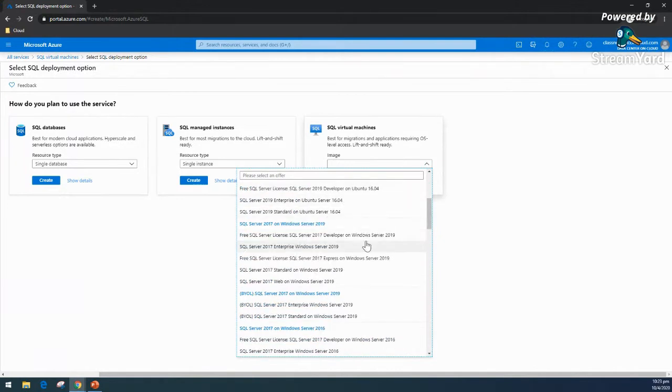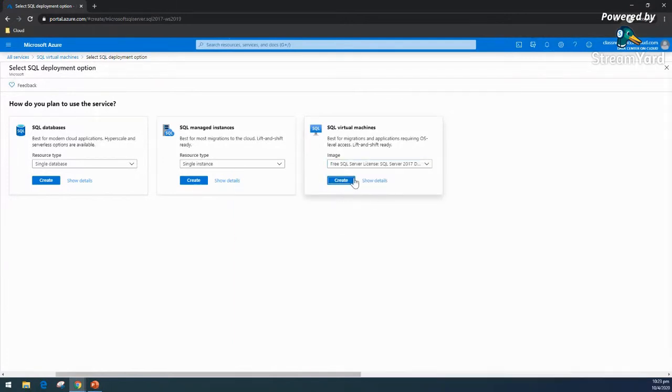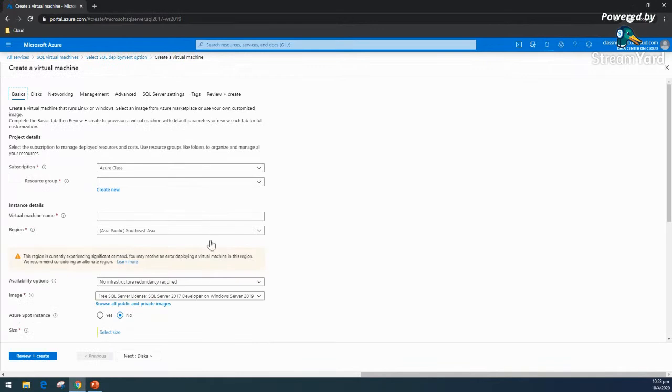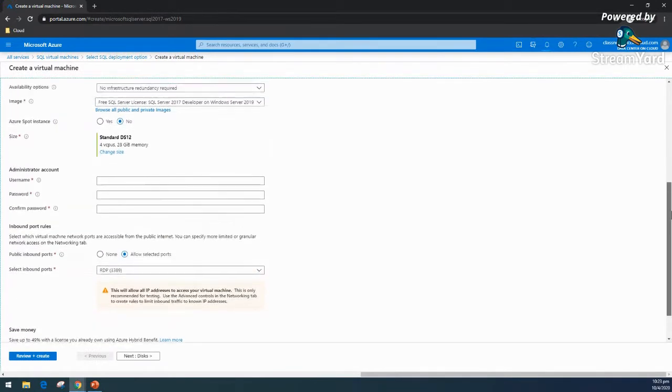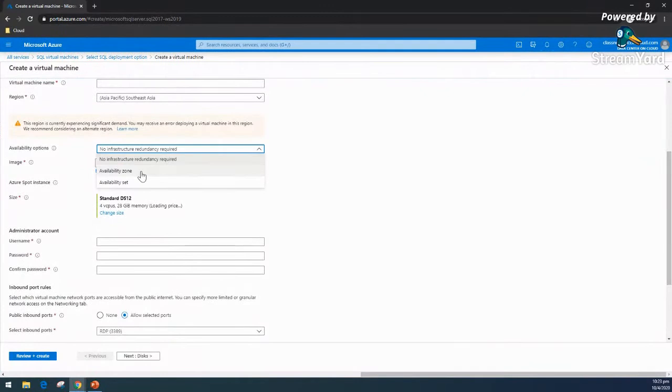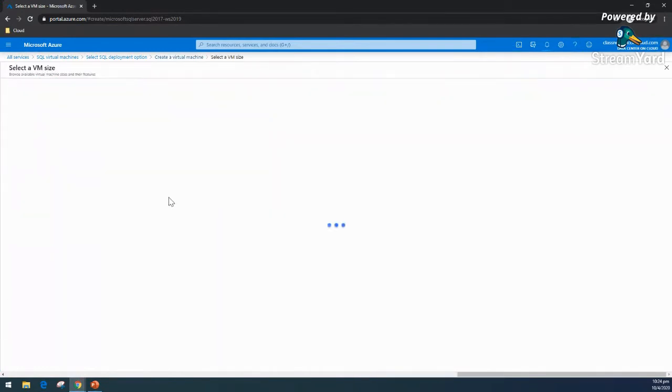So let's say I want a free SQL Server, so on Windows 2019, or all those things are easily available. Let's say I want to select this. I'm just going to click the create option, and I need to fill in all those options. And here you can see again the redundancy part we covered in our compute section as well. That is why I'm always trying to put more focus on how the physical infrastructure design and networking work here. So we can put that if we want redundancy, again the Always On group, all those things. And here we can select the VM size.